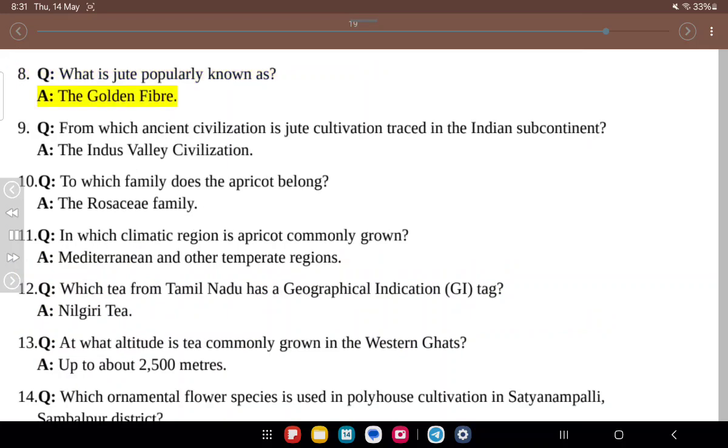8. Q. What is jute popularly known as? A. The golden fiber. 9. Q. From which ancient civilization is jute cultivation traced in the Indian subcontinent? A. The Indus Valley Civilization.